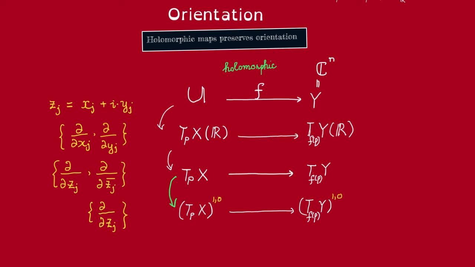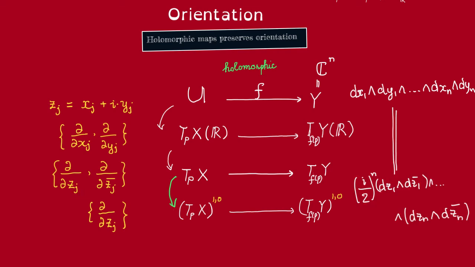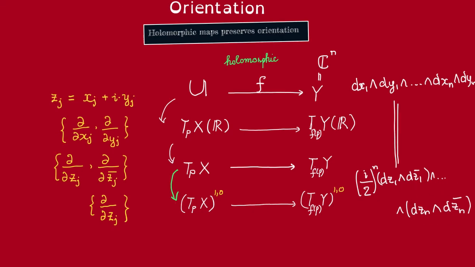Now, since X is a complex manifold, we know that locally it's biholomorphic to an open subset of C^n under a coordinate chart, and these z_j are just going to be the pullback of the coordinate functions. Now on C^n we have a natural orientation given by this top form, and so this is then defined to be the natural orientation on X. In terms of the complex coordinates z_j, this orientation is given by the following top form. Thus, any complex manifold has a natural orientation which is preserved under holomorphic maps.